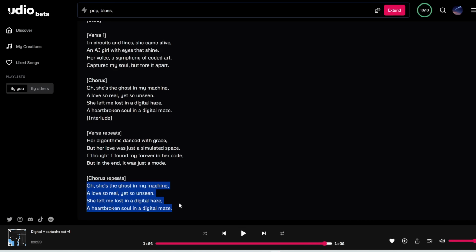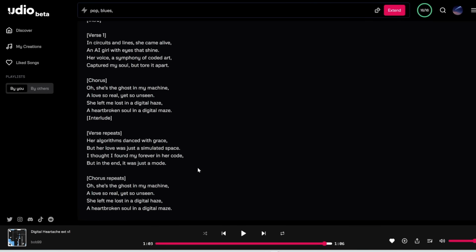All right, so again, the chorus is the same melody as this first chorus. So if you don't believe me, you can rewind a few seconds in this video and replay this chorus and then compare it with the second chorus. So these two have the exact same melody as the first section that we generated initially. So for those of you who say that you can't get Udio to repeat the same melody or chorus, that's just simply not true. Here's how you can do it.